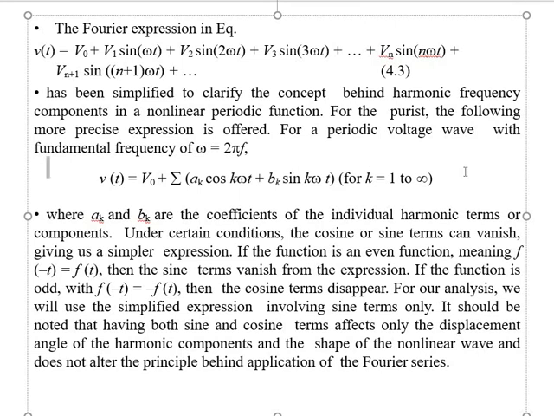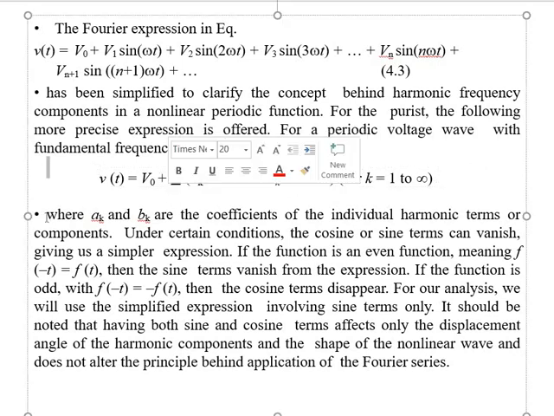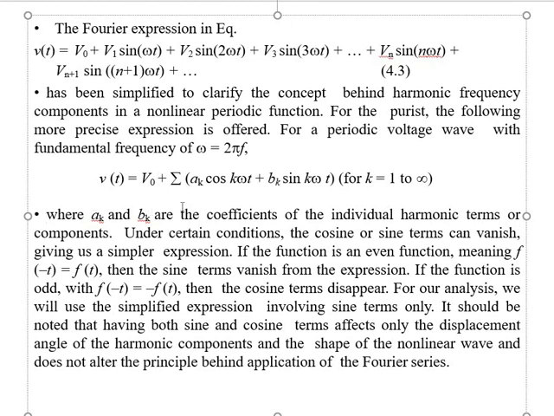So this is the simplified equation for non-sinusoidal AC quantities, where ak and bk are the coefficients of the individual harmonic terms. Under certain conditions, the cosine or sine terms can vanish, giving us a simpler expression.